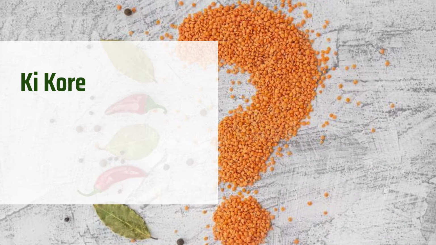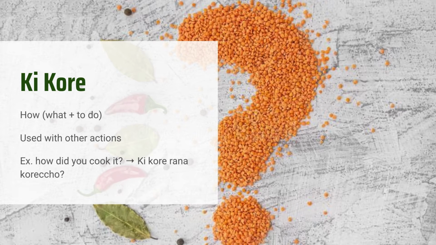Next is kikore. Kikore means how, but it's kind of a combination of ki, which is what, as you just saw, and kore, which again means to do, but in a slightly different form. You're going to use this mainly with other actions, with other verbs, like how did you do this kind of thing. So, for example, how did you cook it is kikore ranna korecho.